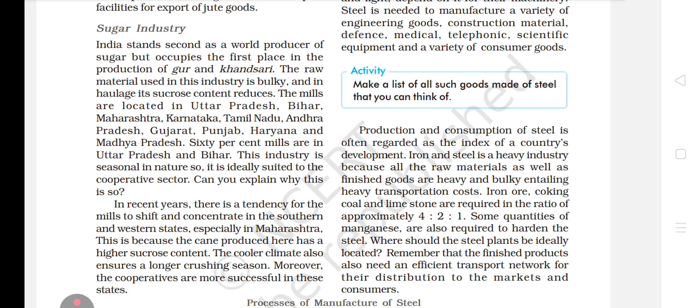But other manufacturers, if it is not in the cooperative sector, are new, so they don't know when sugar is produced. They will just buy sugar. They don't know how to save it, how to take the raw material very nicely, because they don't know when sugar is produced efficiently and in which period the crop grows. So that's why this is more important. It is ideally suited to the cooperative sector only, because it is seasonal in nature. The reason is given in your book also.